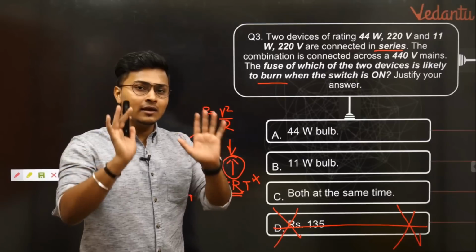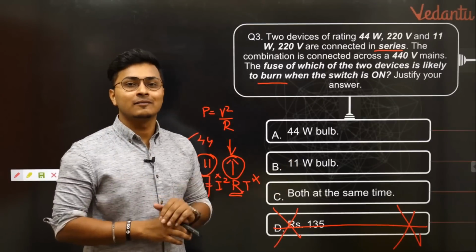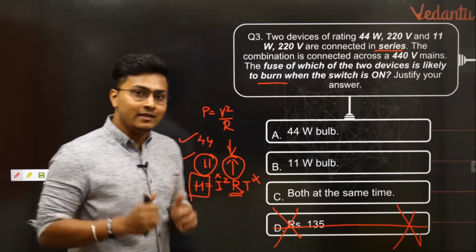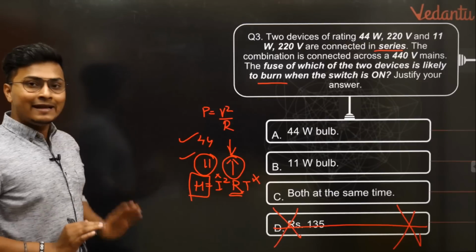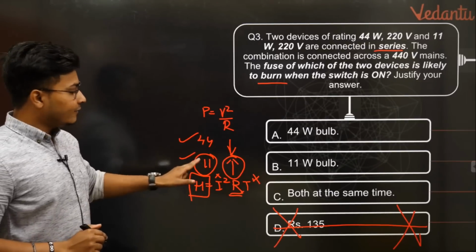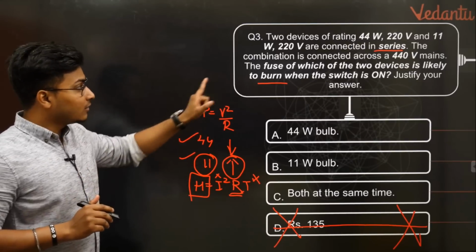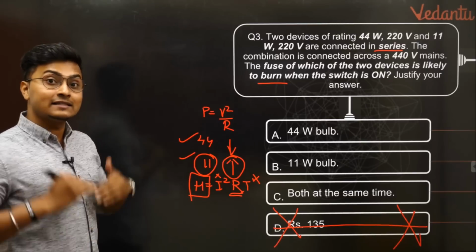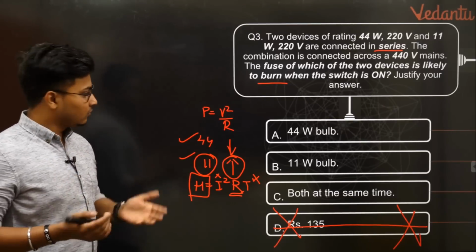We are just thinking that yes, this should be the case. So now you are confident. Okay, at the end of the day, when I find out the heat energy for this question, the heat energy of the 11 watt bulb should come out greater than that of the 44 watt bulb. Correct? Let's try to find it out.